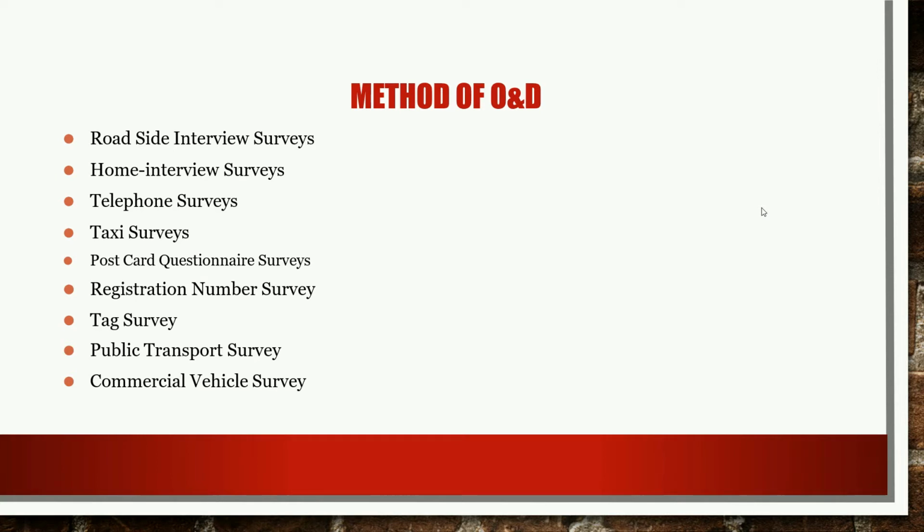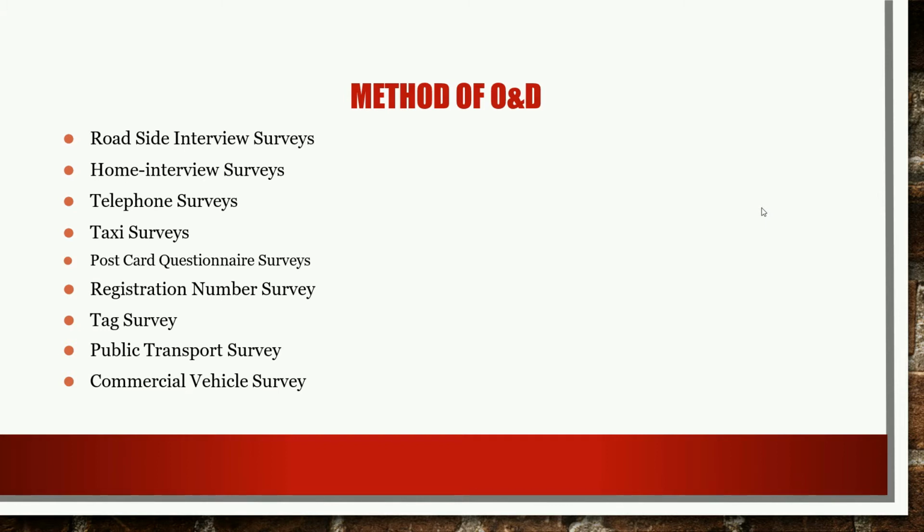What are the various methods of O&D? These are the various methods that we normally consider: roadside interview survey, home interview survey, telephonic survey, taxi survey, postcard questionnaire, registration numbers, tag survey, public transport survey, and commercial vehicle survey. If you want to calculate the various data related to the O&D, you can do so by doing all these types of surveys.